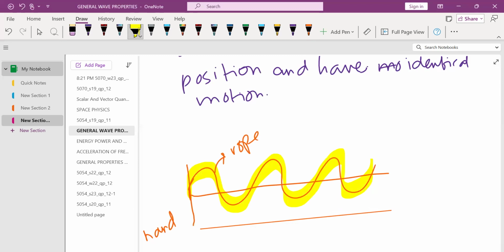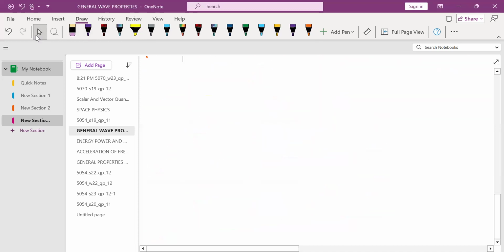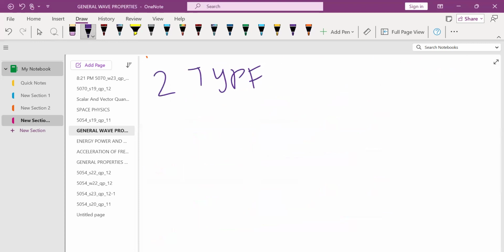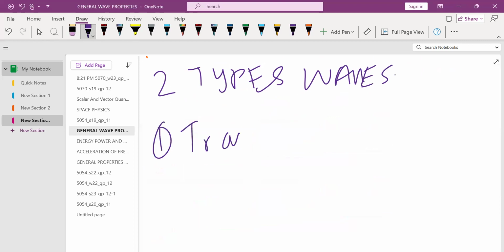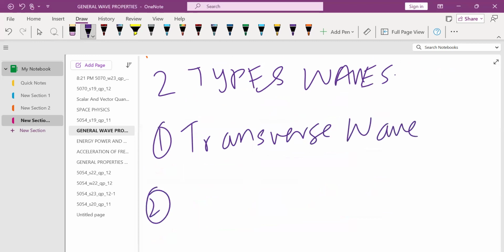So there are two types of waves, and these two types usually come in P1 and P2. Two types of waves: transverse and longitudinal waves. First one is transverse wave, and the second one is longitudinal wave.